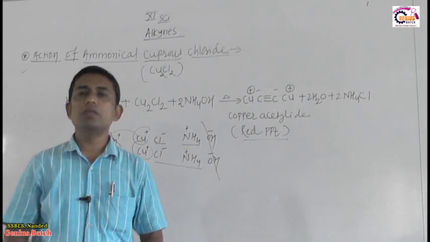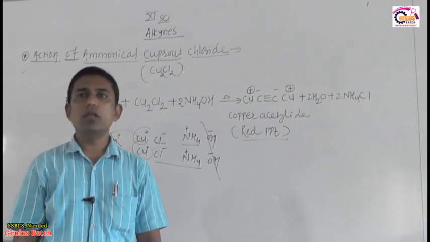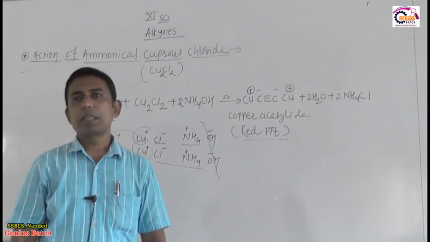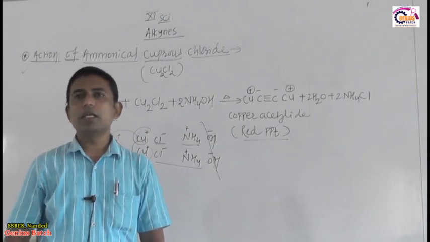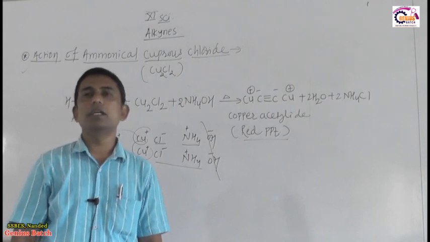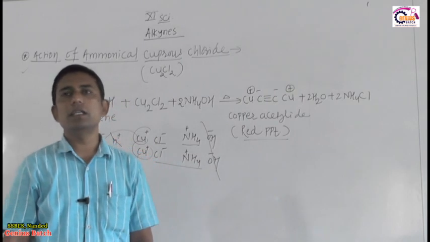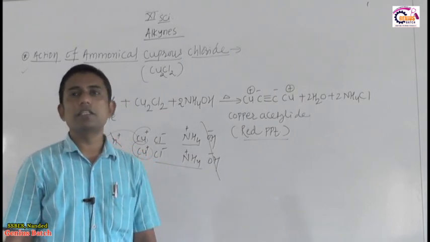If you want to observe this practically, you only have to react with AgNO3 and CuCl2. There is an external observation. If there is a white or red precipitate, it indicates terminal alkynes are present. If there is no precipitate, it indicates non-terminal alkynes are present.